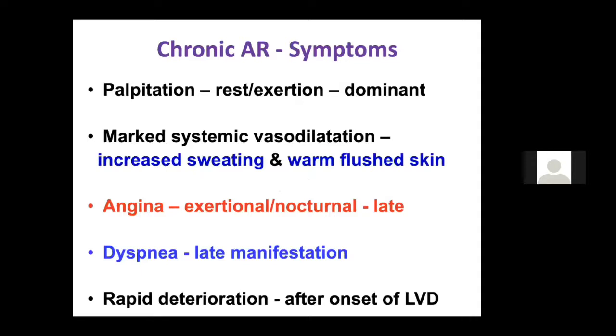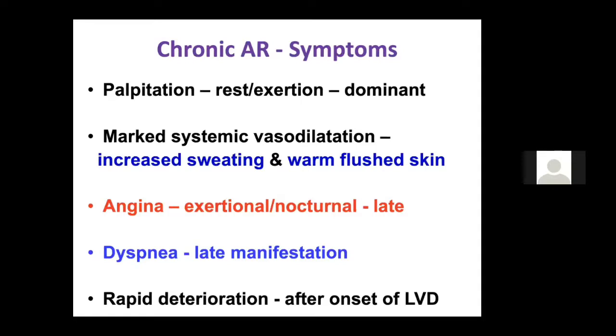But what are the symptoms of a chronic AR? You should always know. Like aortic stenosis, till a very late stage, the patient with AR will be asymptomatic, and only once the LV starts dilating will the patient develop symptoms. There are two predominant symptoms of AR. The first is exertional palpitation. Why? Because of the volume overload. The LV is so dilated that there is volume overload, which causes the exertional palpitation. In MR also it is very common. However, the predominant symptom of MR is exertional fatigue because the effective forward stroke volume is reduced. However, both may present with exertional palpitation.